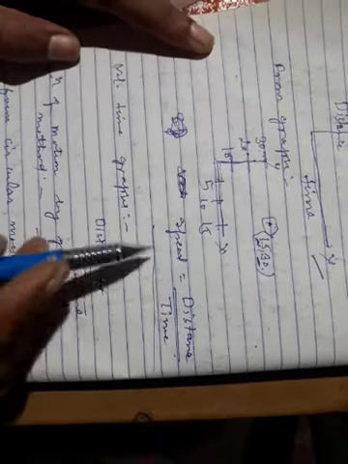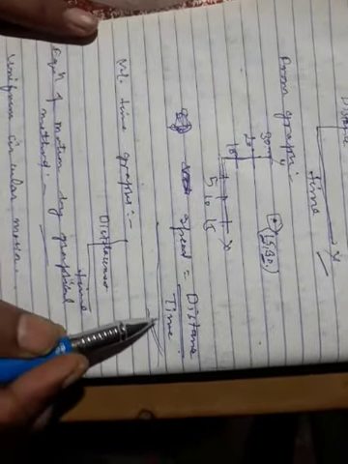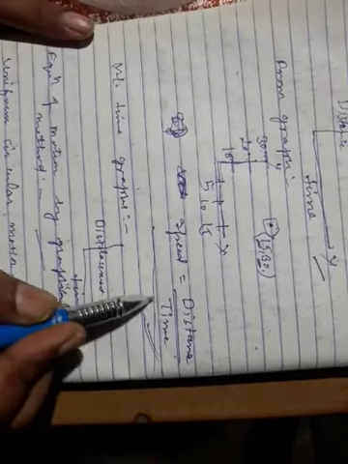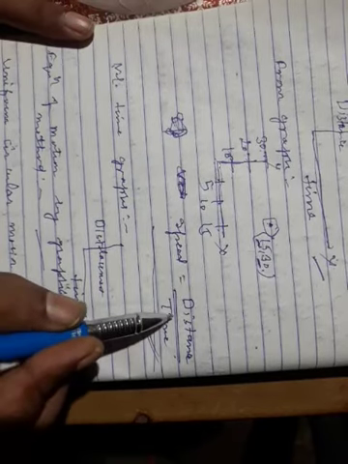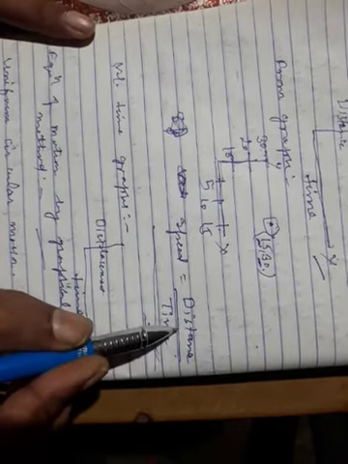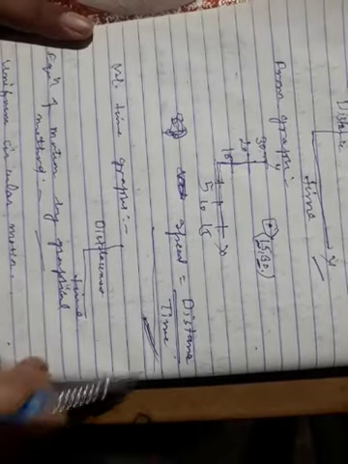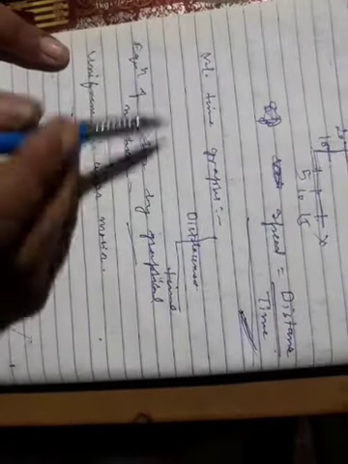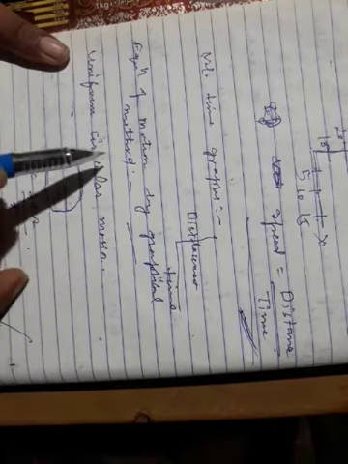Speed is equal to distance by time. If anyone asks how you get time, then what will you do? Time is equal to distance by speed. And if you want to get distance, what will you do? Cross multiplication: speed into time. Okay, no problem. Velocity-time graph, displacement-time, equation of motion by graphical method.